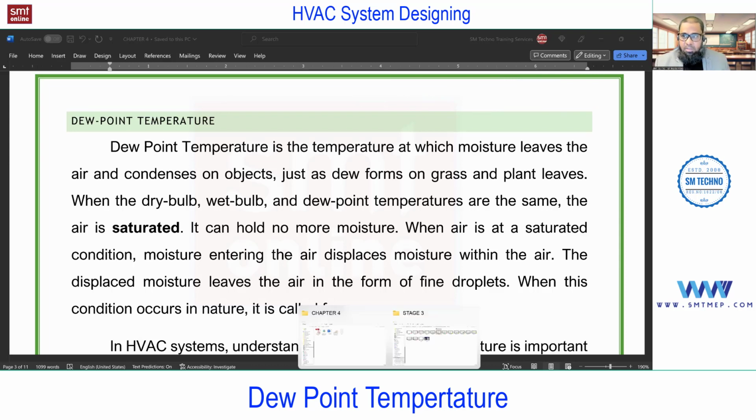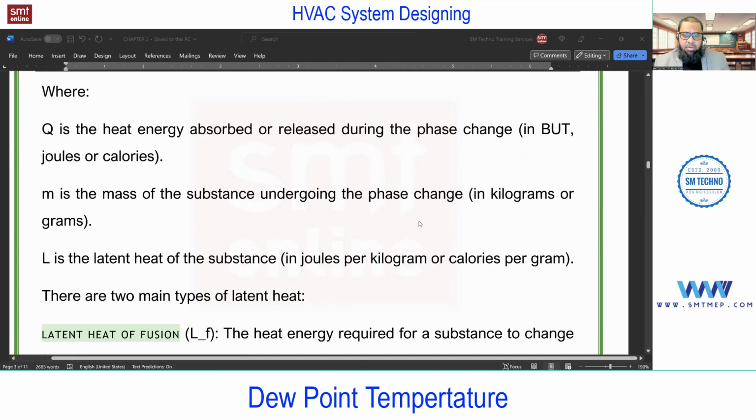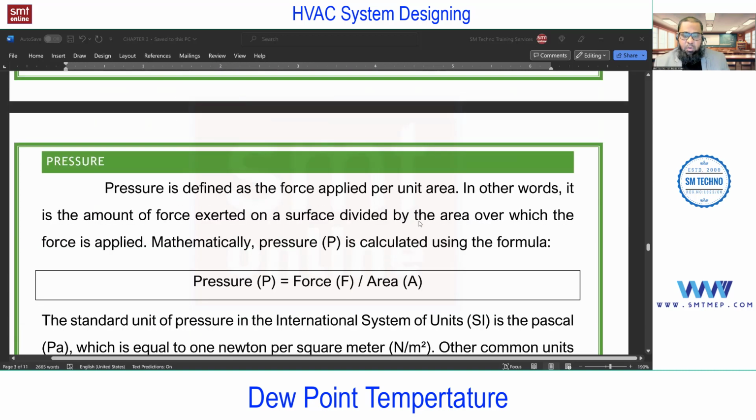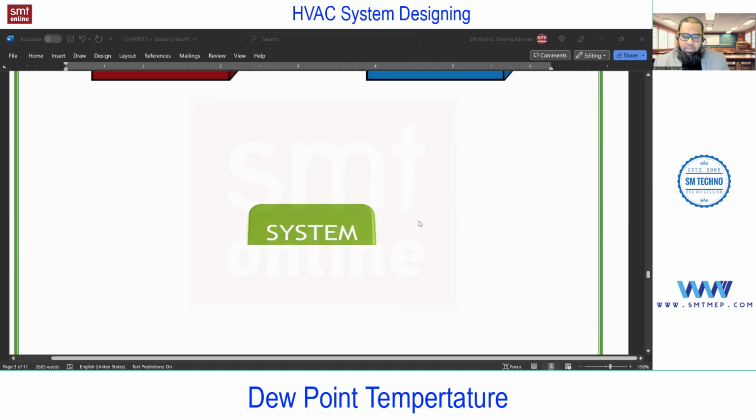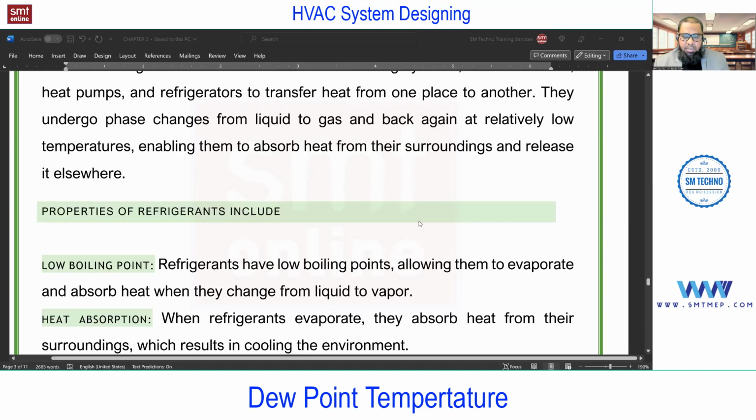So let me open this chapter, back to the vapor compression cycle. I believe you already have the old notes. In that you can find chapter 3 and you can add this point, or else you can write it somewhere. Later you can update it when I share.